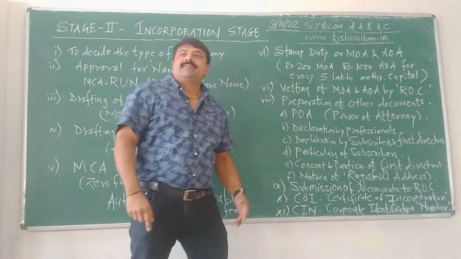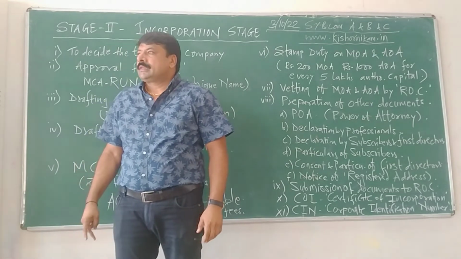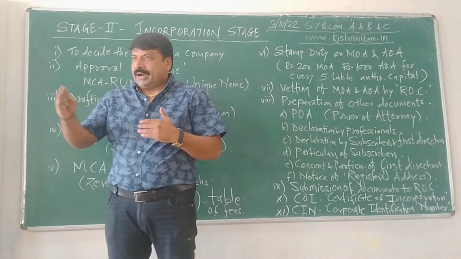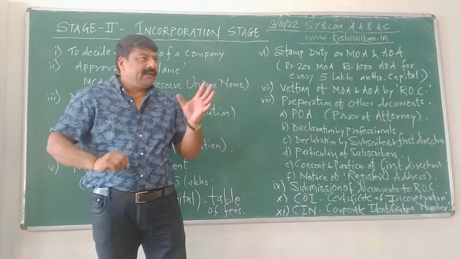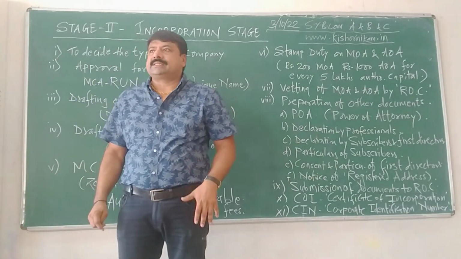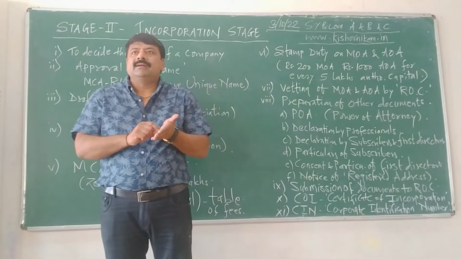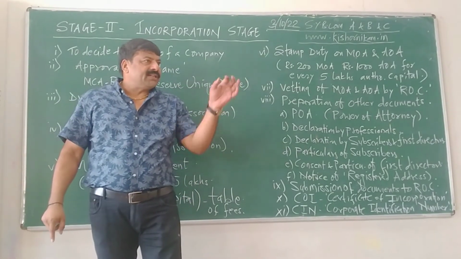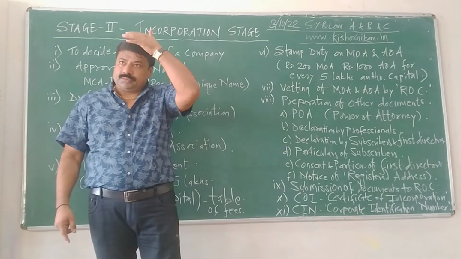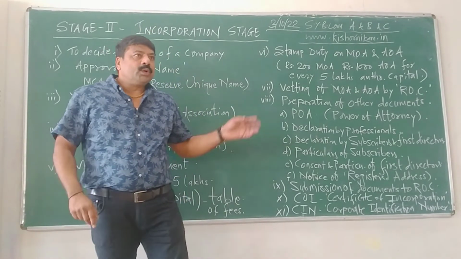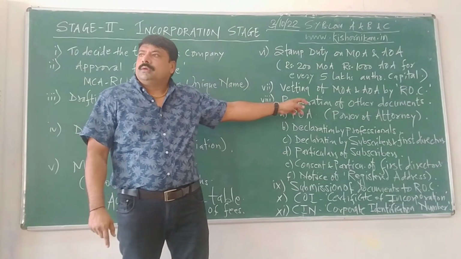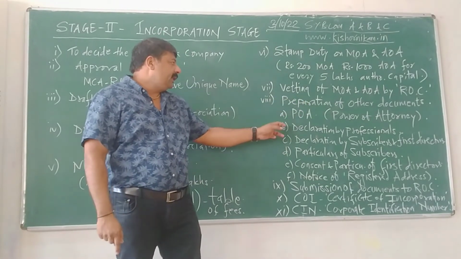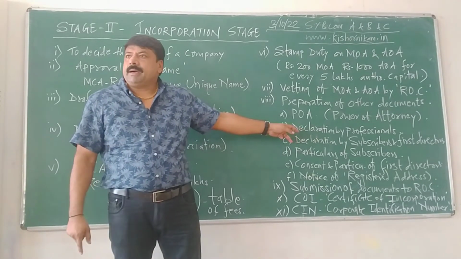Preparation of other documents. Number 1, power of attorney. For providing aid in the registration process, a promoter can sign and certify a power of attorney in the name of professionals like chartered accountants and company secretaries. That power of attorney will be given to professionals. Then declaration by professionals.